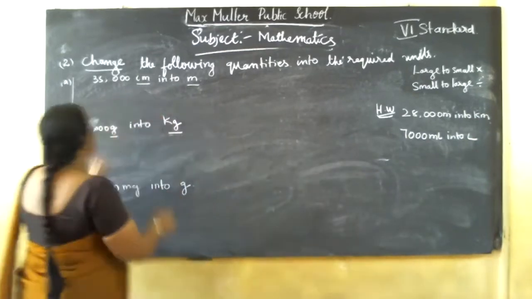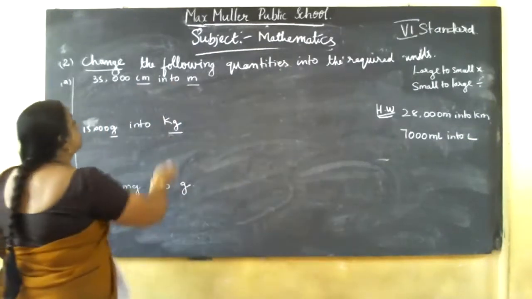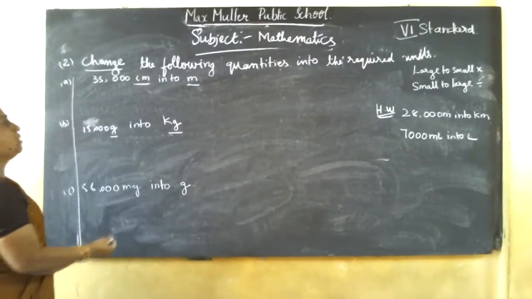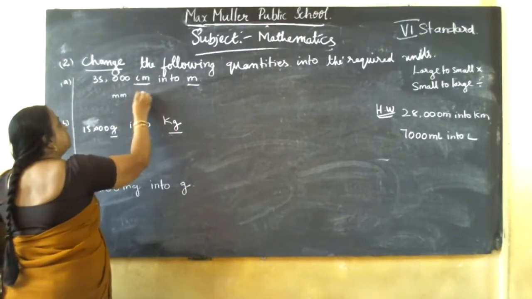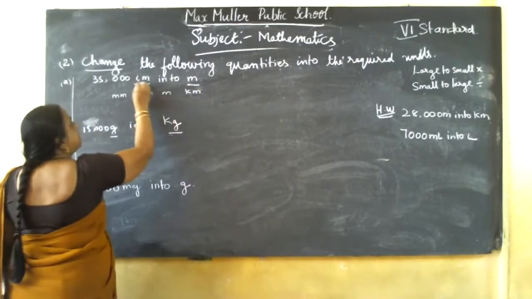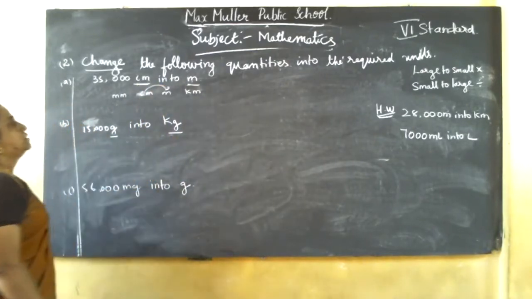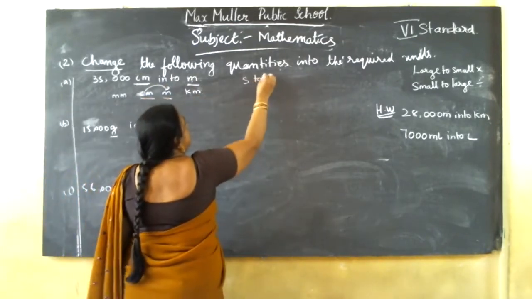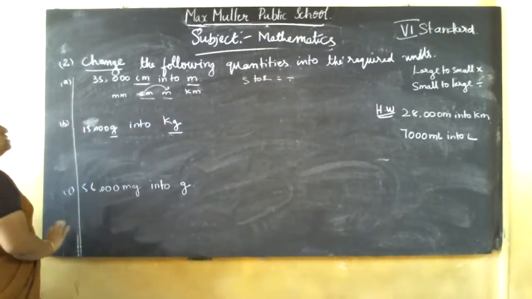Okay, now first we'll go. 35,000 centimeter into meter. First step, see what unit it is. Meter and centimeter, unit of length. So millimeter, centimeter, meter and kilometer. You should convert centimeter to meter, small to large. Small to large means divide. Okay, step by step you should do.